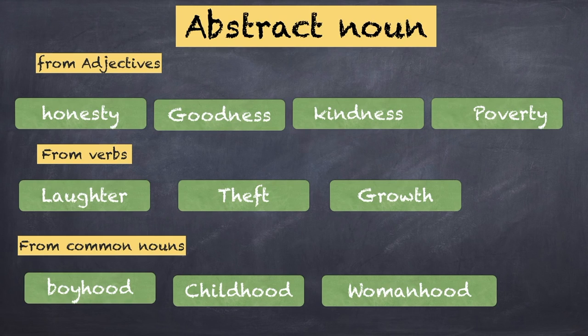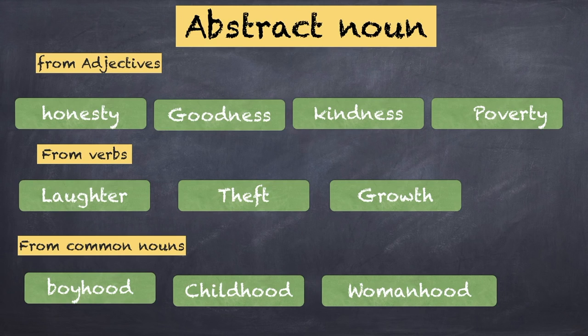From that, the word is formed: kindness, etc. From verbs: laugh is the verb, thieving is the verb, grow is the verb. From the verb, we get the idea of the action, and the verb becomes, from laugh, laughter. From thieving, it becomes theft. From grow, it becomes growth. We'll worry about how exactly the rules of forming are there, but just understand the idea for now that adjectives can be converted into nouns, verbs can be converted into nouns, right?